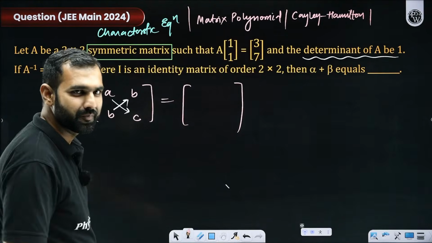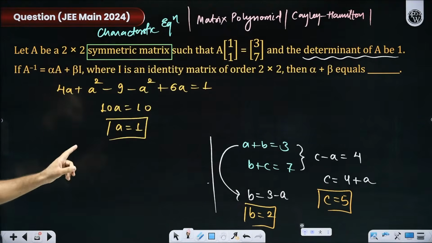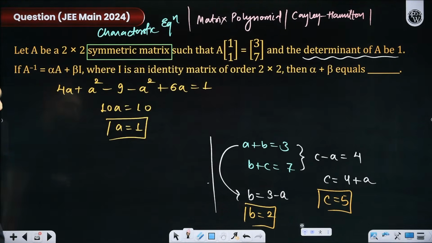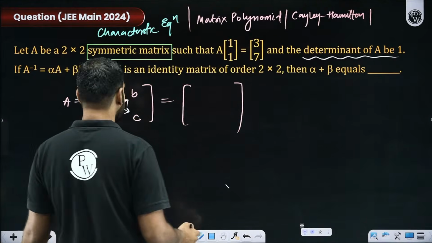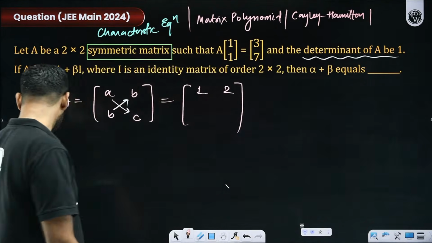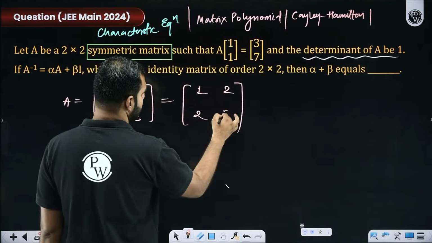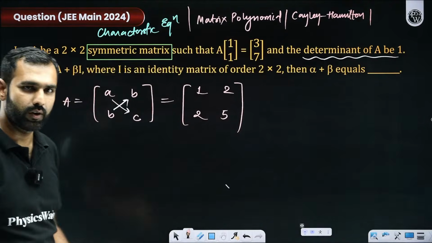So with this, A, B, B, C, right? A, B, B, C. So 1, 2, 5. AB is 1, 2, so I'll write 1, 2, and then BC. BC is what? 2, 5. So this will be 2, 5. So this is your matrix A. Got this or not? Yes or no?